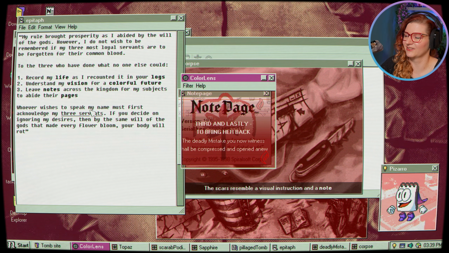Okay, well, let me read the epitaph while I'm here. My rule brought prosperity as I abided by the will of the gods. However, I do not wish to be remembered if my free, most loyal servants are to be forgotten for their common blood. To the free who have done what no one else could. Record my life as I recounted it in your logs. Understand my vision for a colorful future.